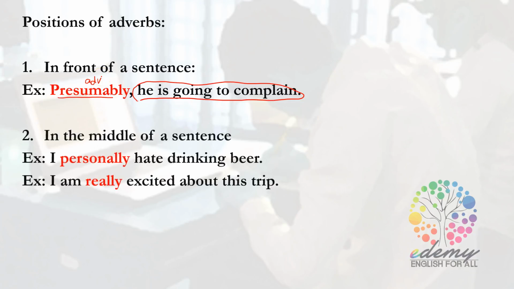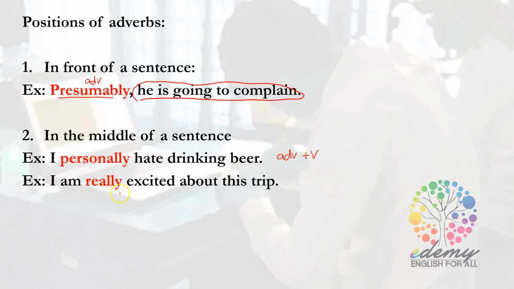And the second position is in the middle of a sentence. Like this example that I gave you. I personally hate drinking beer. And I'm really excited about this trip. But you have to know the difference between these two, the position of this adverb. First of all, it is in the middle of the sentence, but you need to know whether it is in front of a word or after a word. Personally, remember, if it is used with a verb, it is located in front of a verb. So we have the form like this, adverb plus verb.